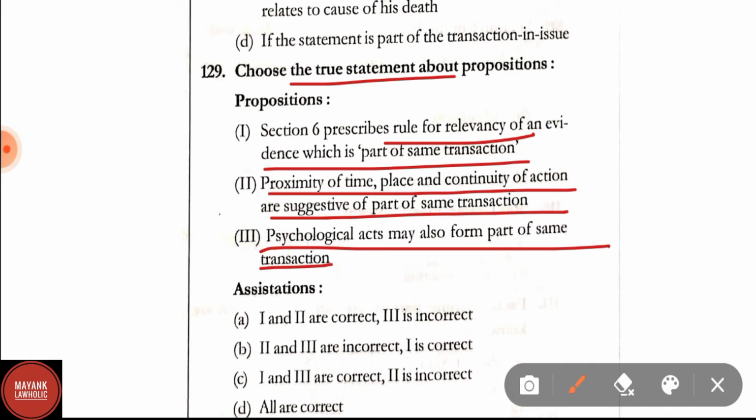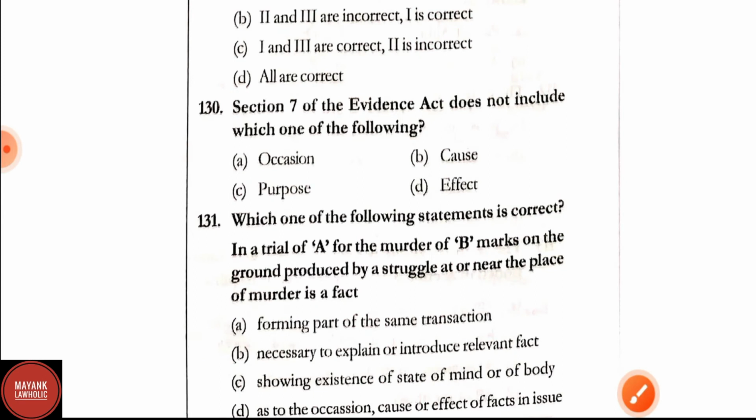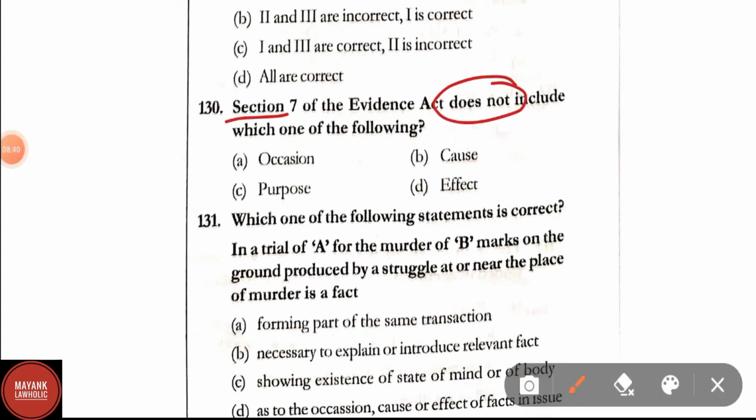Second and third are incorrect, first is correct. First and third are correct and second is incorrect. All are correct. Here correct answer is option D, that is all the statements are correct. Question number 130. Section 7 of the Evidence Act does not include which one of the following? Occasion, cause, purpose, effect. Correct answer is option C, that is purpose.